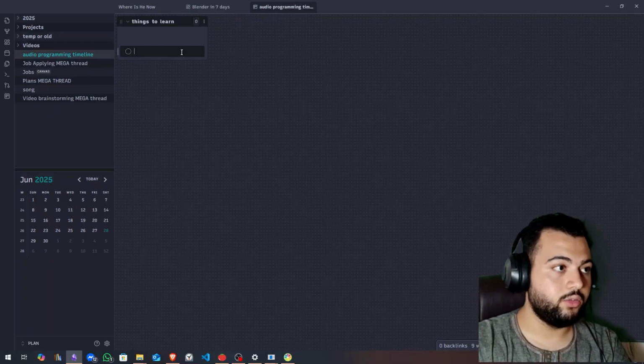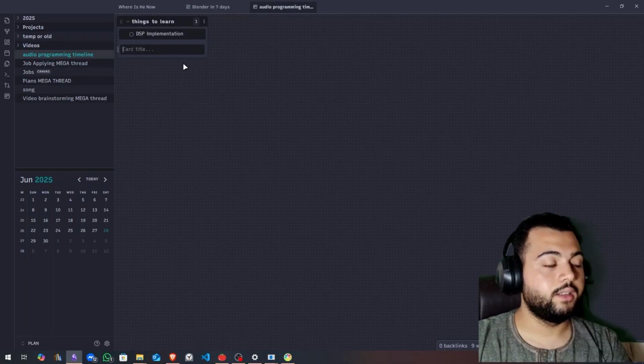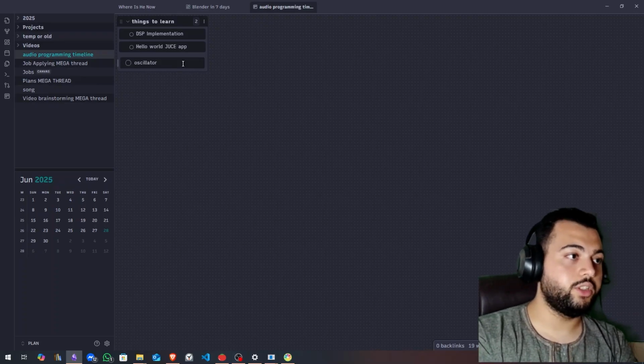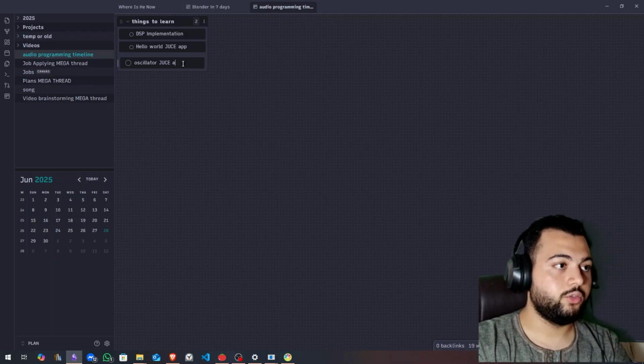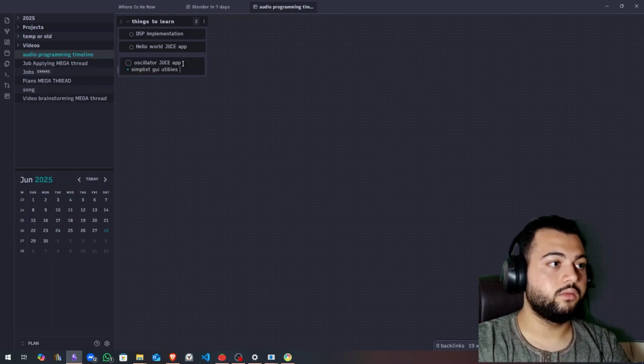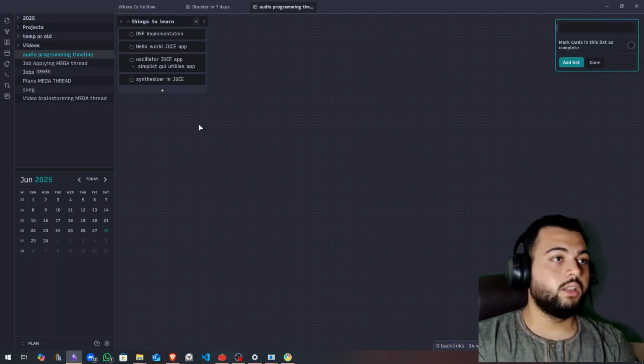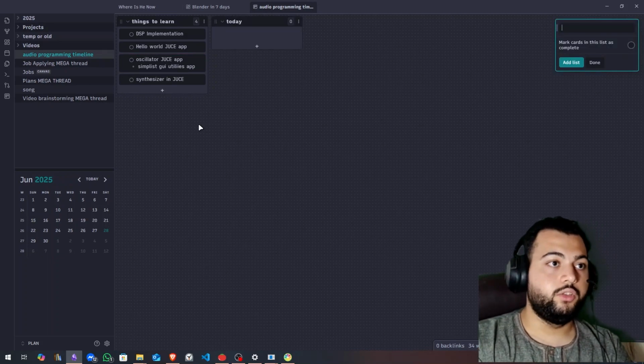Okay, now I need to add to understand DSP, how to develop it, like implementation, and I need to make a Hello World Juice app. I need to make, I don't know, an oscillator. I'm not sure, but I will just leave this here, a Juice app, like to learn the simple GUI, simplest GUI utilities app. And by the end, I need to have a synthesizer in Juice.